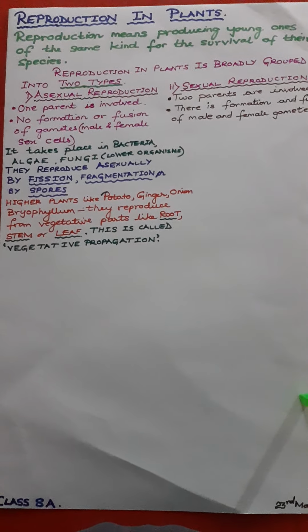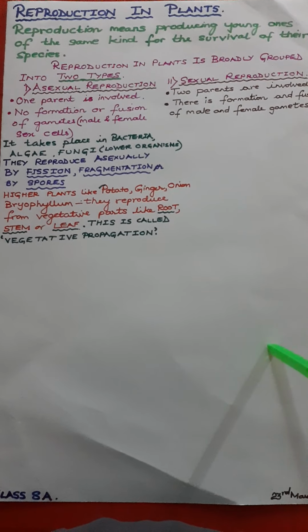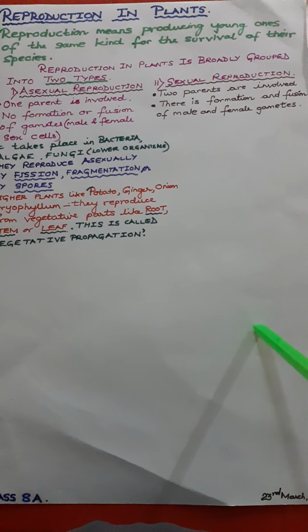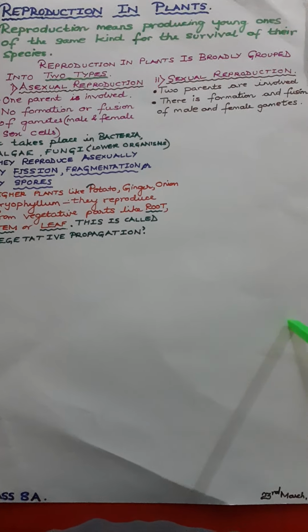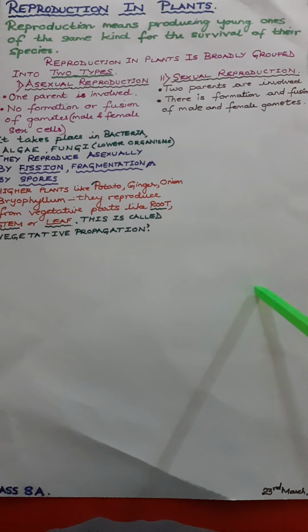In asexual reproduction, one parent is involved. No formation or fusion of gametes. Gametes means they are sex cells. Okay? So, in asexual reproduction, one parent and no formation of gametes are there. Gametes are the sex cells and no fusion of the gametes. Whereas in sexual reproduction, two parents are involved, male and female, usually. Okay? There is formation and fusion of male and female gametes. Okay?